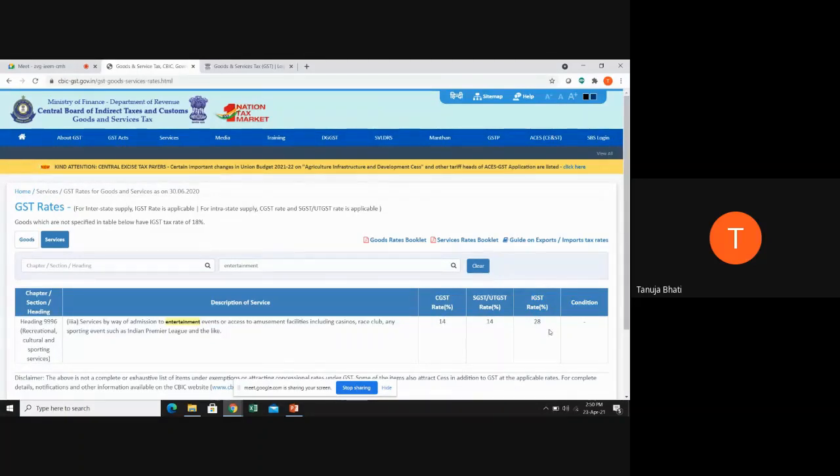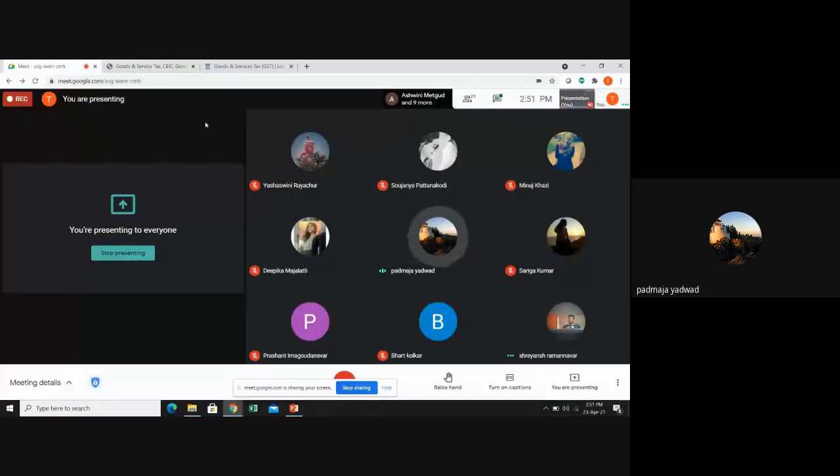So in the bill that I prepare, I'm not going to write CGST, SGST. I will write only one tax, that is IGST, 28%. So remember, students, whatever is the total tax rate, if it is interstate, it will be charged 100%. But if it is within the state, it will be charged 50%, that is 50% to CGST and 50% to SGST. So have you all understood this? Yes, ma'am. Yes, Padmaja? Yes, ma'am.